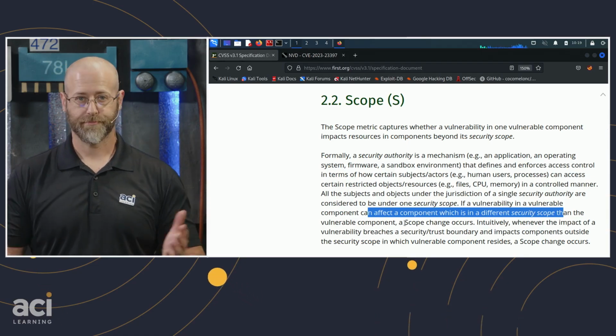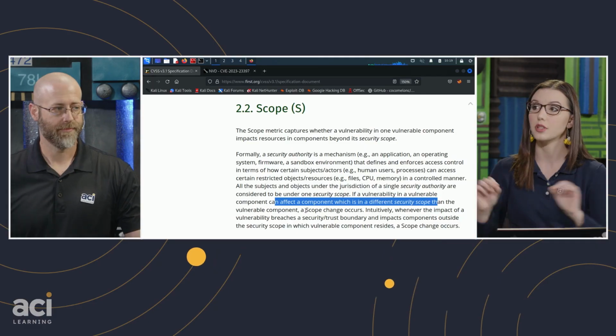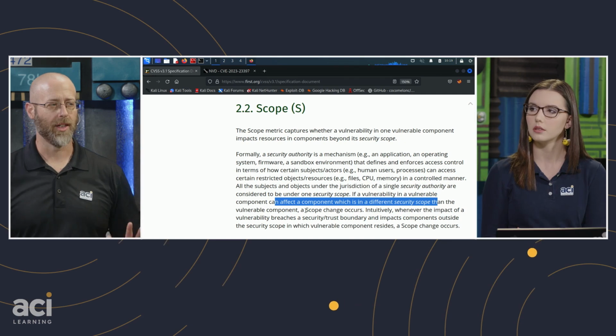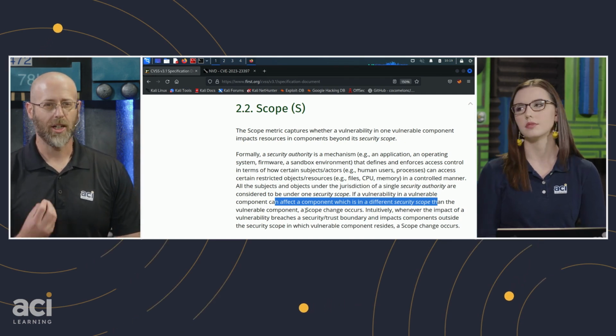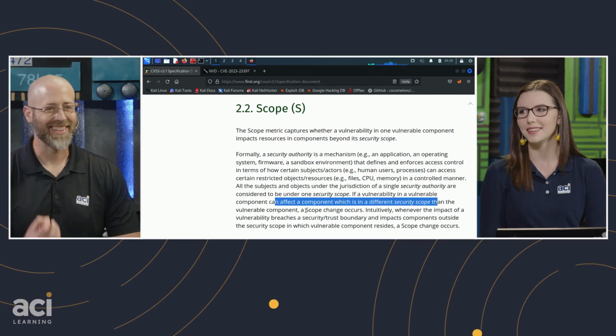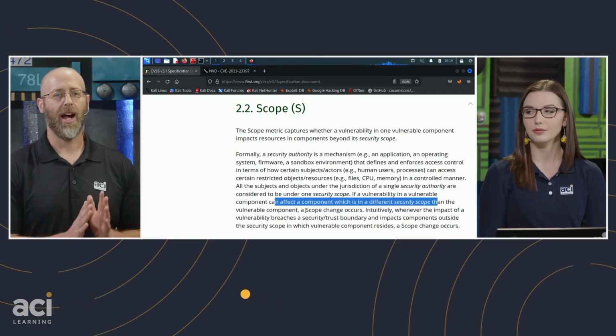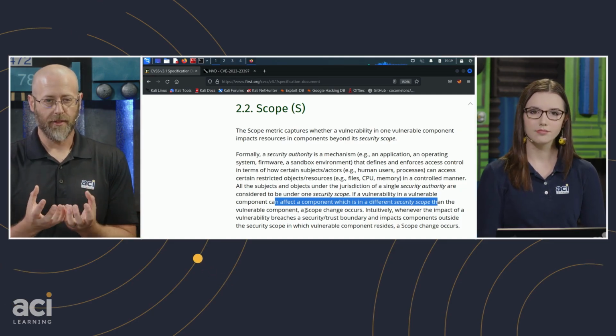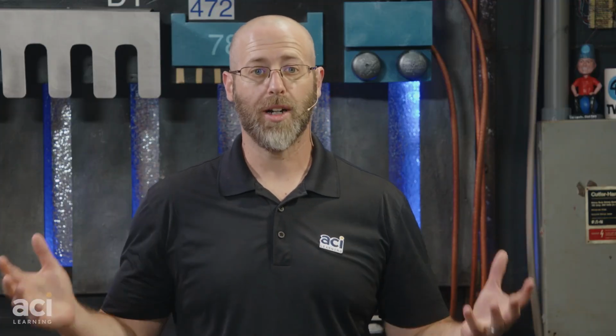So if the vulnerable component and the component that's impacted are different, that would be changed. Yes. And that's why I wanted to lean on them, because they said it so well. I could never have put it that way. That's the best way to put it. If I'm reaching outside of what I've exploited into some new uncharted territories, in places it was not meant to reach into, I have changed the scope. The scope is now changed.